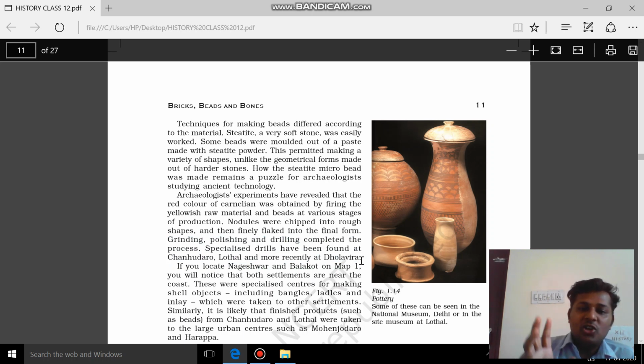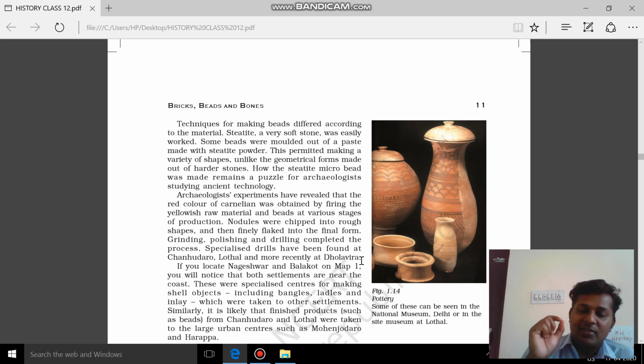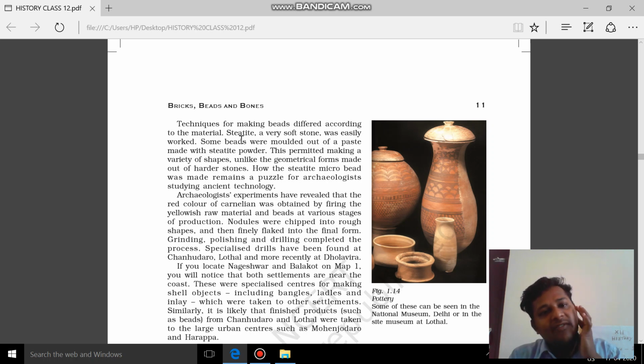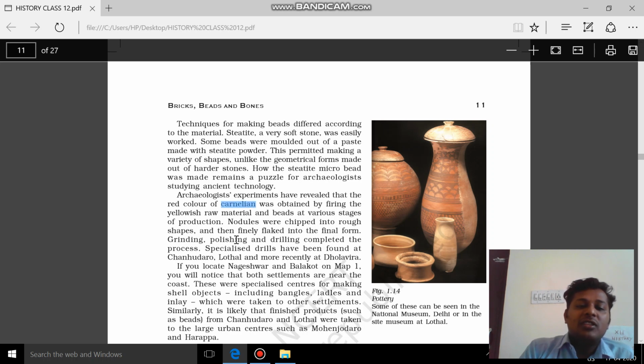So in this topic, what you need to know is, first you have to talk about Chanhudaro and Mohenjo-daro and the difference between them. Then you have to talk about the materials, metals and the shapes. Then two techniques, depending on the variety of material. First material that we have is faience, second material is carnelian stone. Now then talk about these two techniques.